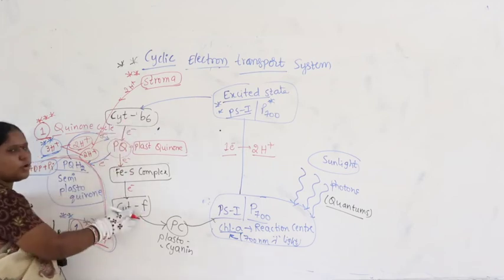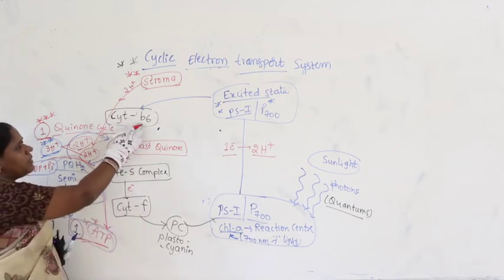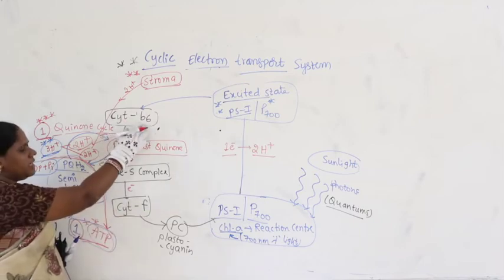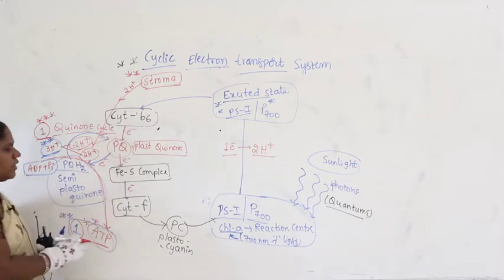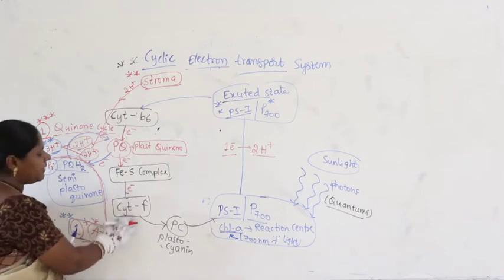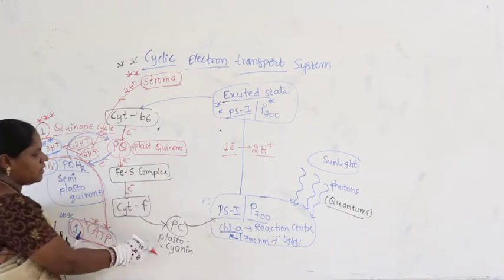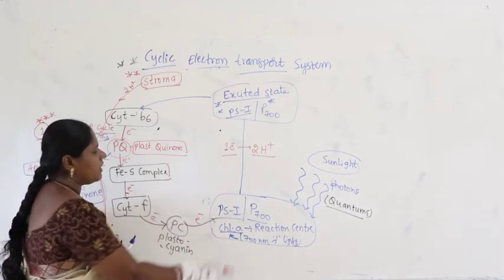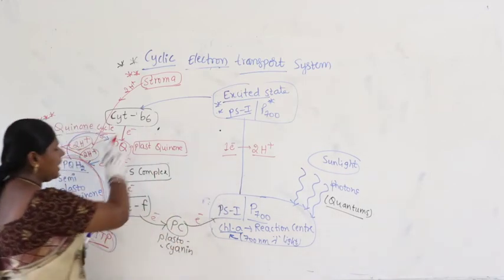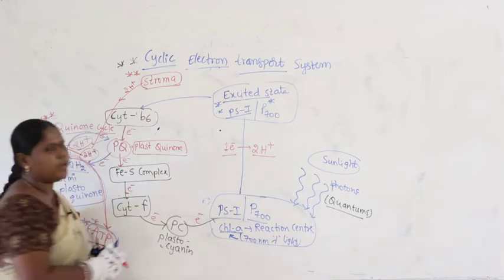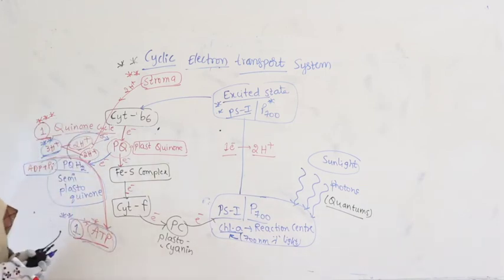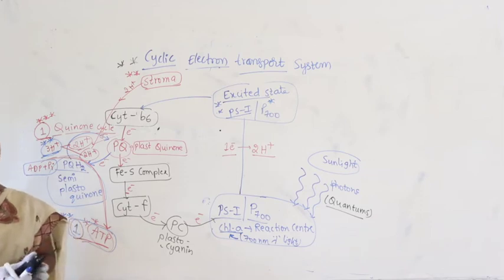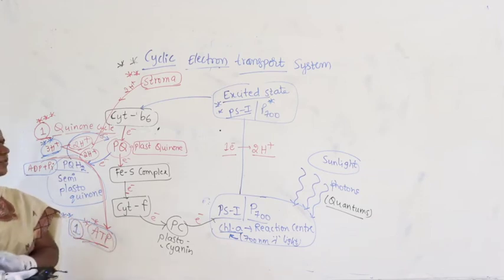So from here to here, what do we call it? The cytochrome B6F complex. From there the electron enters plastocyanin, and as usual comes back to PS1. So the electron starts from PS1 and comes back to PS1. That is why it is called the cyclic electron transport system.